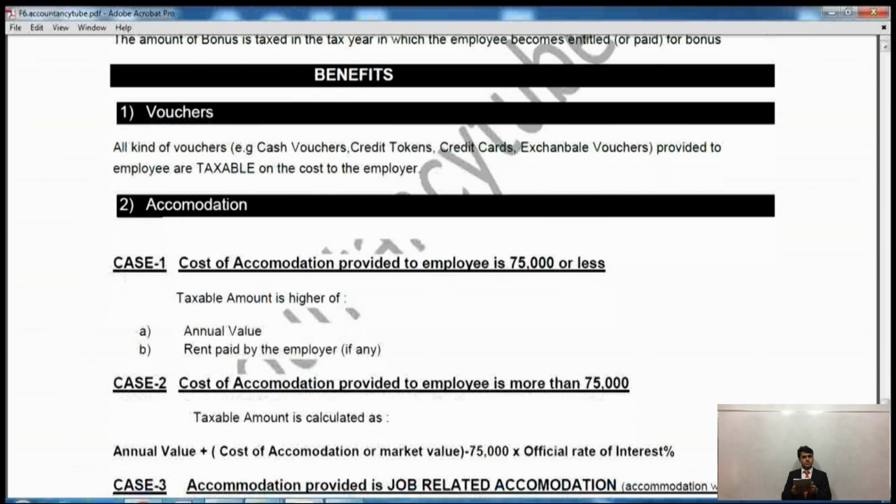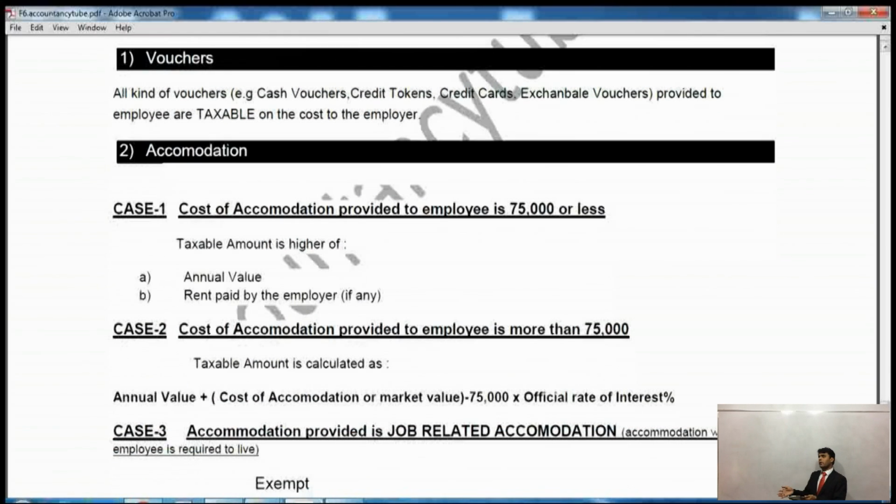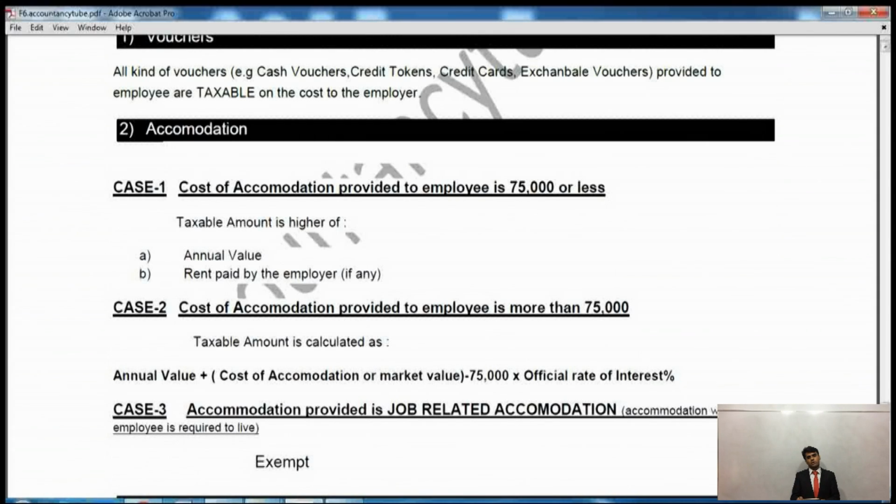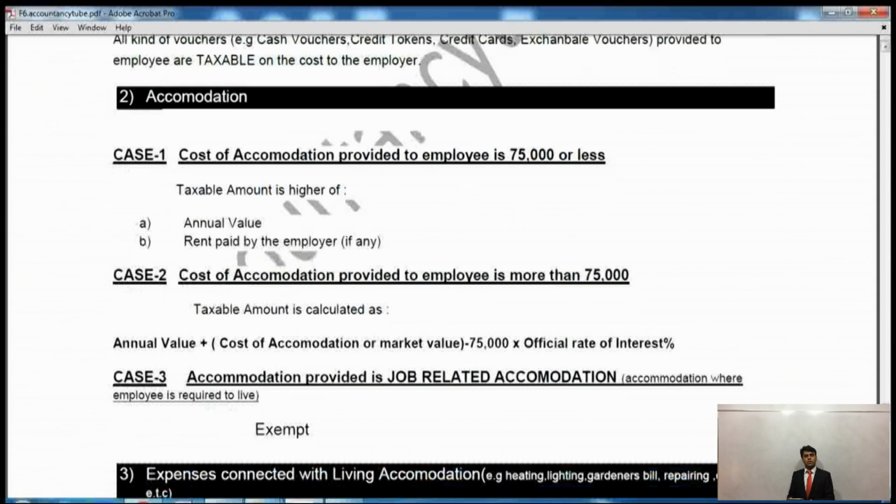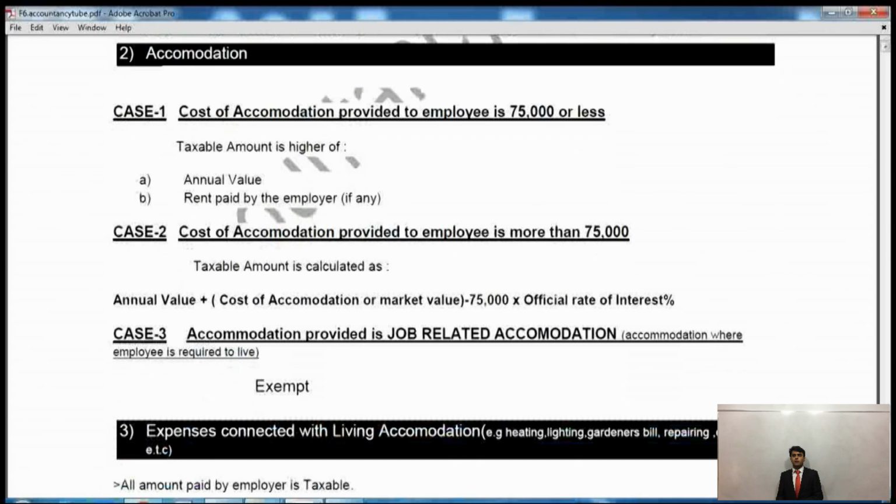Then it says accommodation. Now accommodation provided by the employer could be in three ways. One accommodation is provided to you because it is required by your profession. Say for example, a person who is working in an office and is working very late nights.